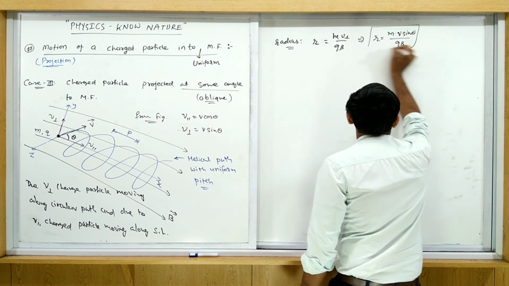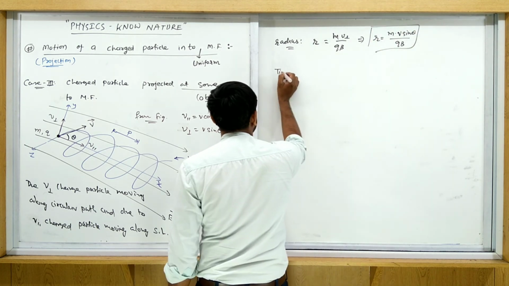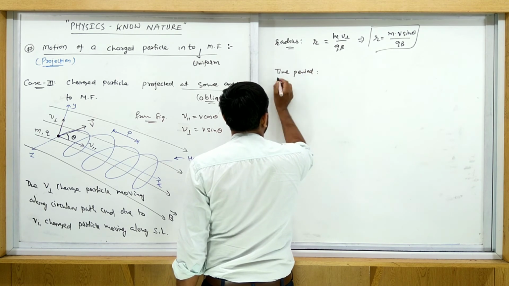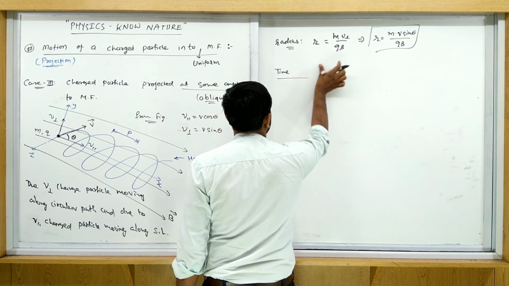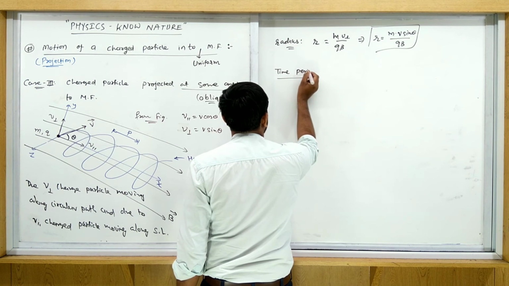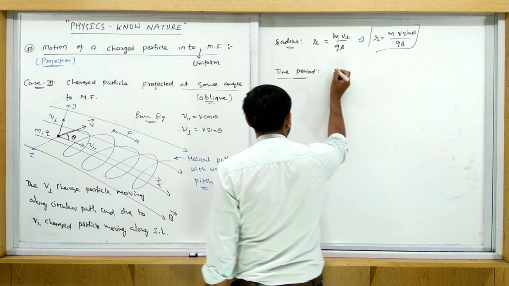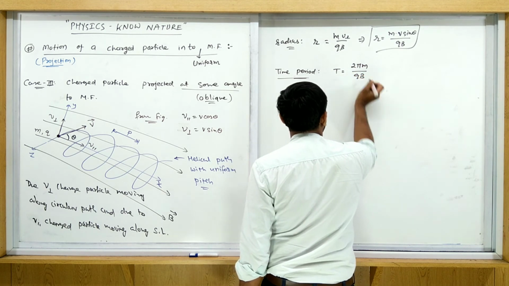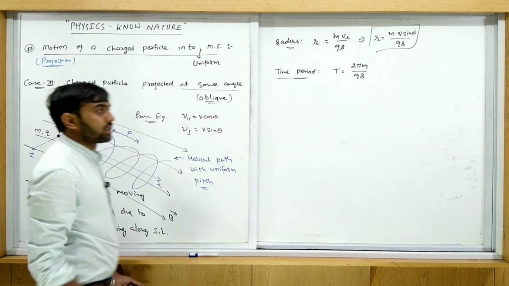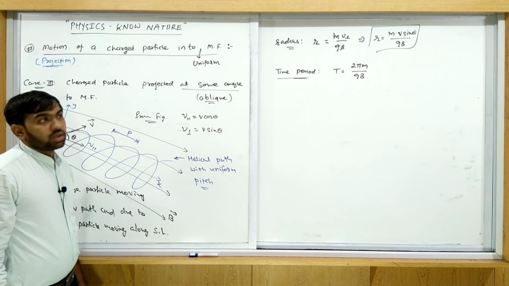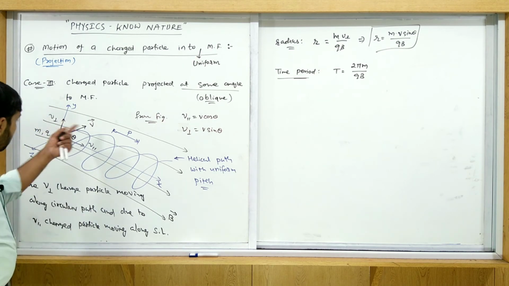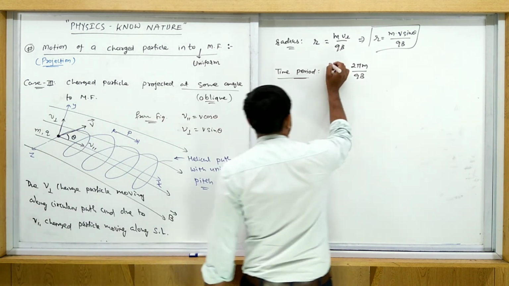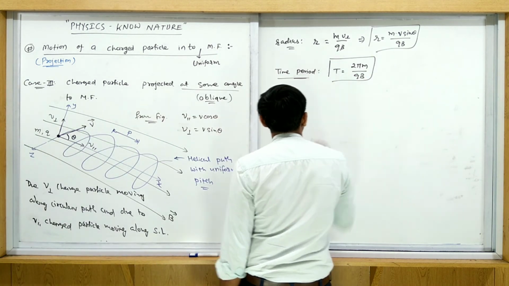That is R. Now what is the time period? The time period T is equal to 2 pi m upon qB. Here V is not present, so this equation does not change. 2 pi m upon qB. Only V changes here, everything else stays the same. So T is given by the same expression, there is no change. So that is the time period.